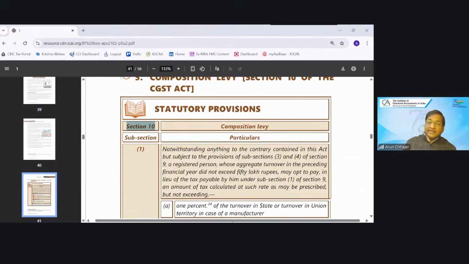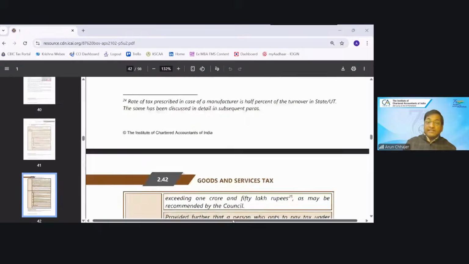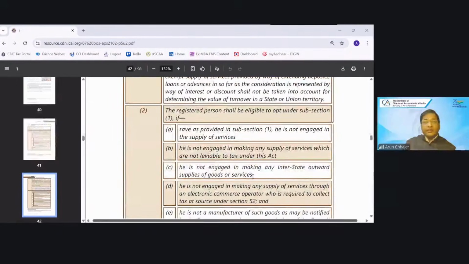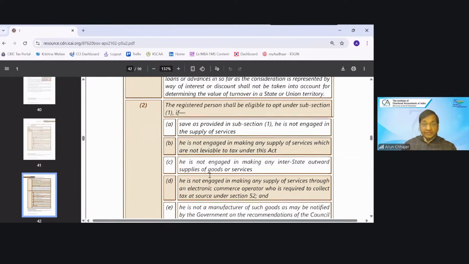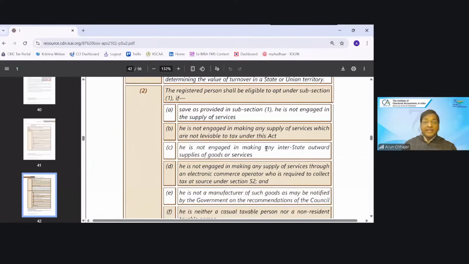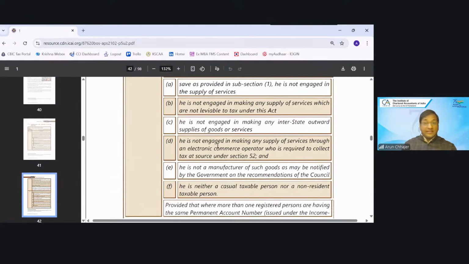There are certain conditions. They cannot provide any service other than what is given in the law above, and they cannot make any non-taxable supply. They cannot engage in interstate outward supply. He is not engaged in the supply of service through an e-commerce operator. Earlier it was goods also, but now the word goods has been omitted.